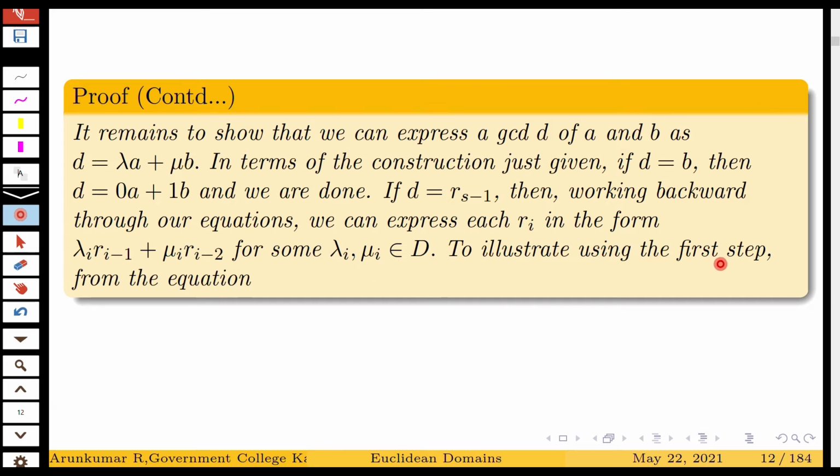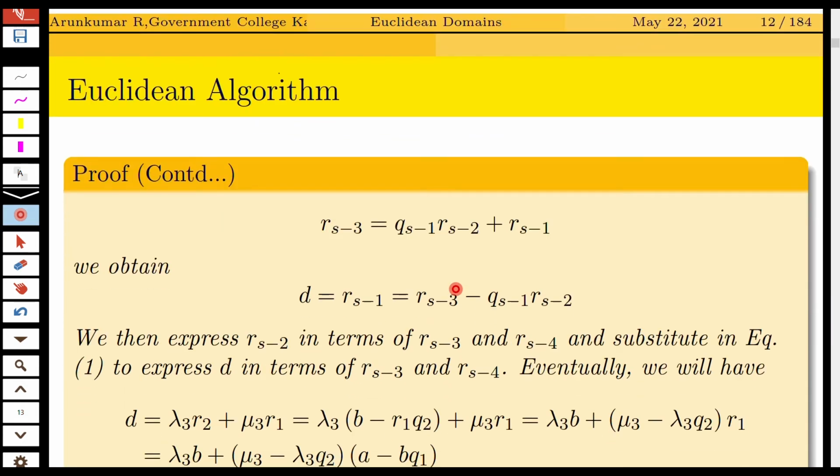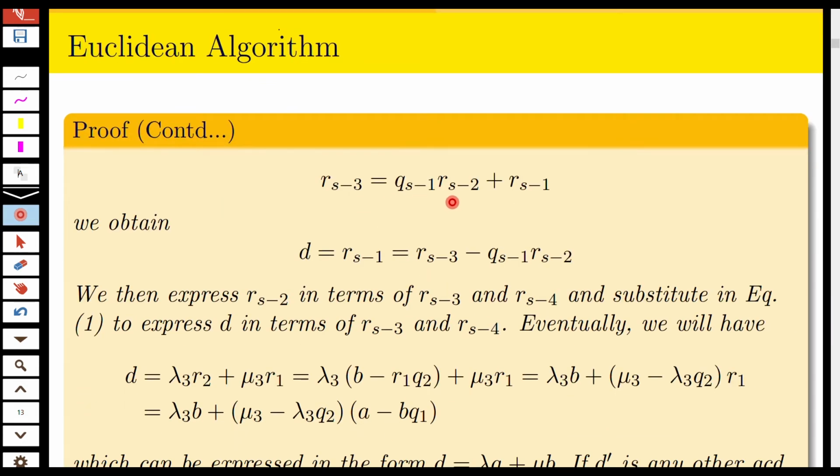To illustrate this, using the first step, consider the equation Rs minus 3 equals Qs minus 1 Rs minus 2 plus Rs minus 1. And you can express Rs minus 1, that is the GCD, as Rs minus 3 minus Qs minus 1 into Rs minus 2. Now you can express Rs minus 2 in terms of Rs minus 3 and Rs minus 4. Take this as equation 1.